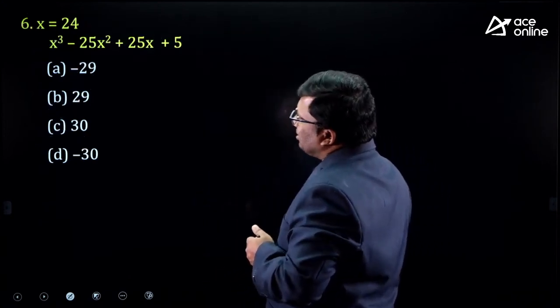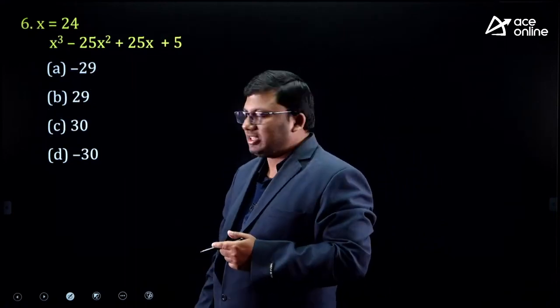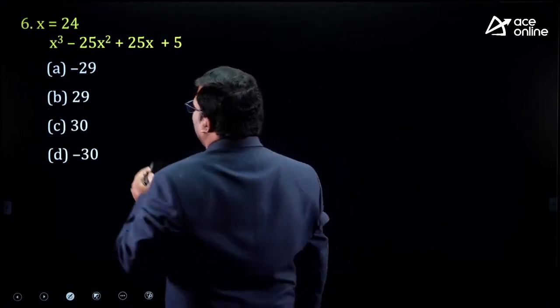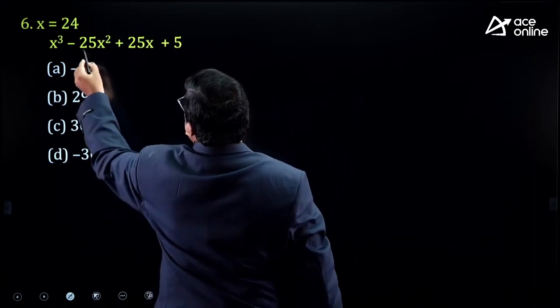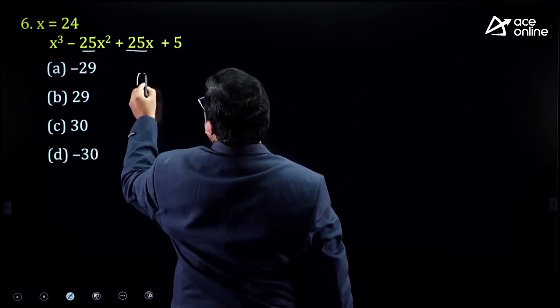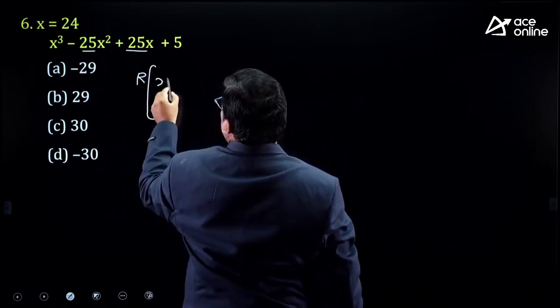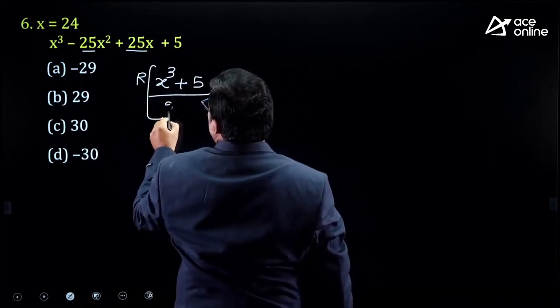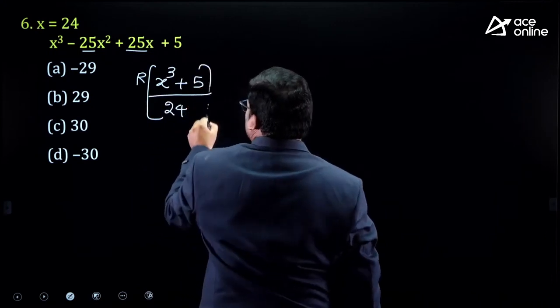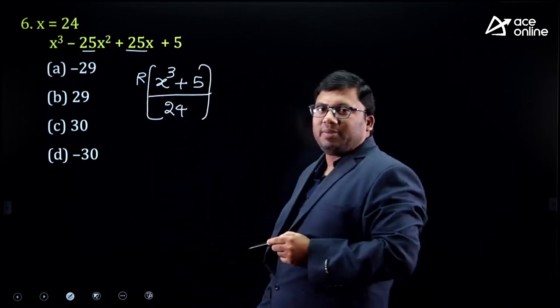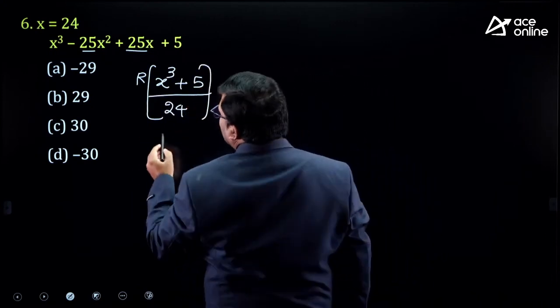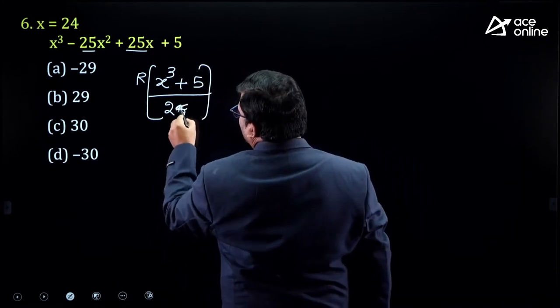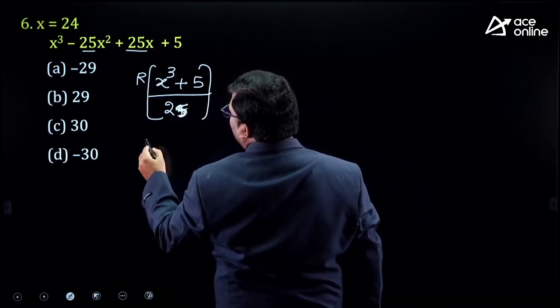Now see here, x is equivalent to 24. Either you can use 25, that means divide this number by 25. Remainder of x cube plus 5 divided by 24; so x is divided by 25. The x value is given as 24.